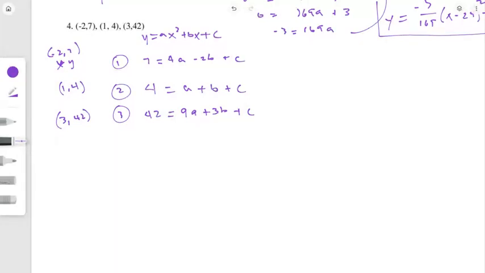Okay, so looking at this, let's start off by combining 1 and 2, because I see that if I made equation 1 negative, multiplying by a negative and changing all the signs, and then adding it to 2, I could eliminate the c.